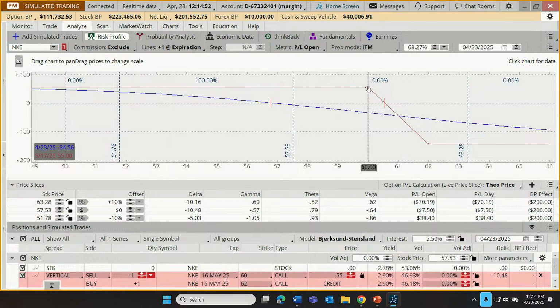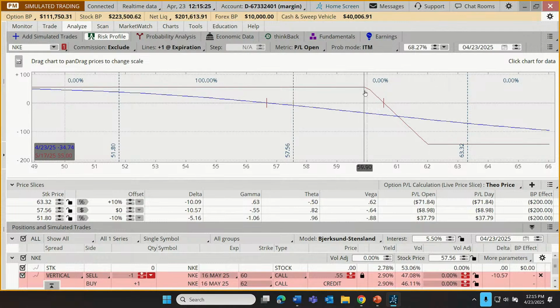Well, this is a bearish strategy with a $60 lower strike, so that's where our profit is optimized at expiration. Where are our losses realized at expiration? Well, that would be above our upper strike, or $62, that's over here. And you can see that's where our loss line bottoms out. And how much can we lose on this trade? We have $55 that can be made down at the bottom, $145 that can be lost.